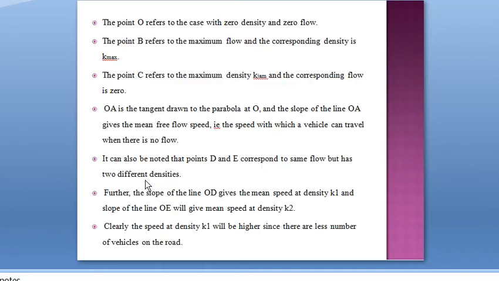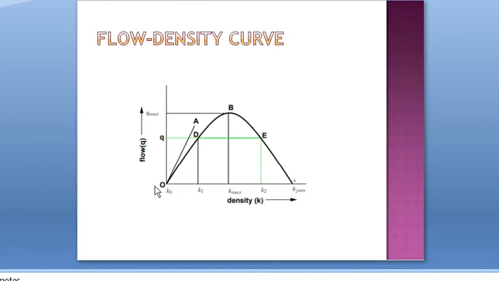Next, there is a tangent. We can draw a tangent, that is OA is the tangent drawn to the parabola at O, and the slope of the line OA gives the mean free flow speed, that is the speed with which a vehicle can travel when there is no flow. If we draw a tangent at this point O, we can calculate the speed by calculating the slope of the tangent.